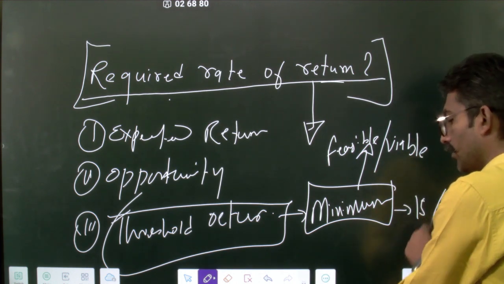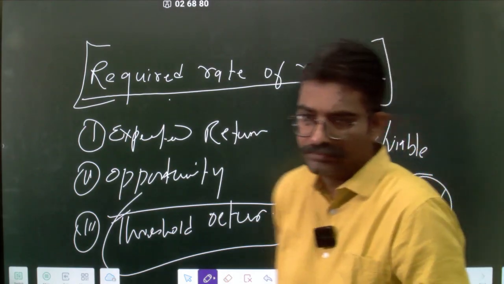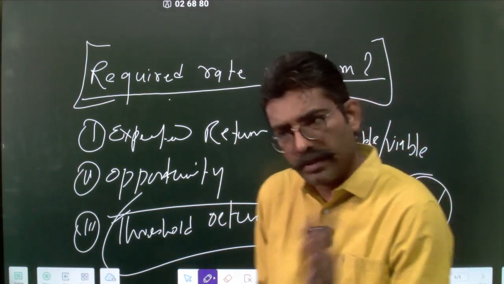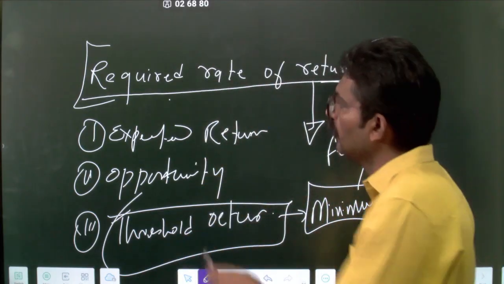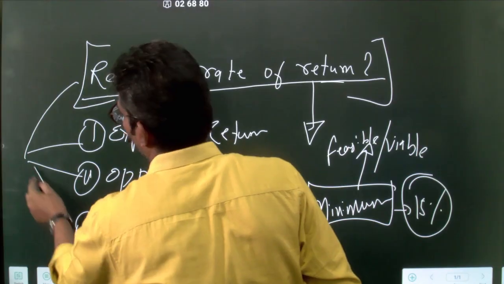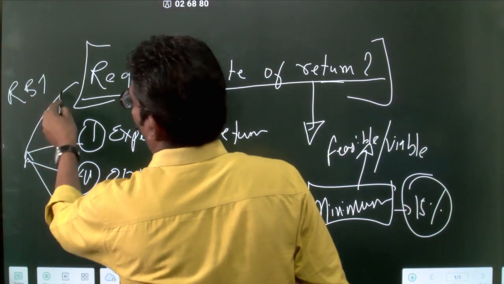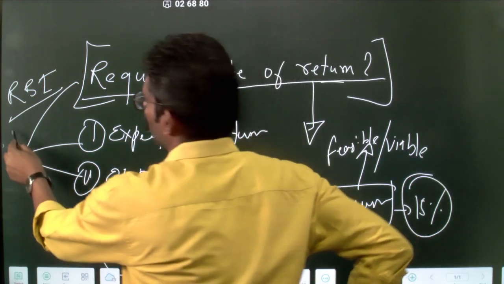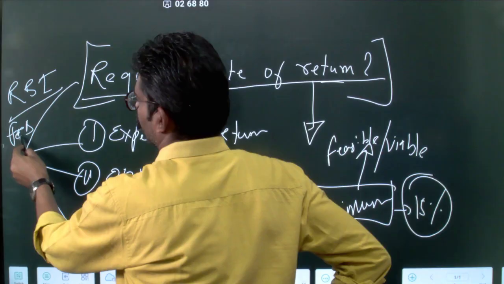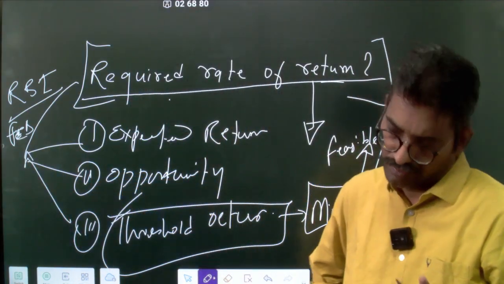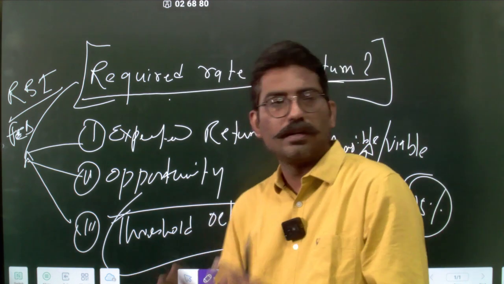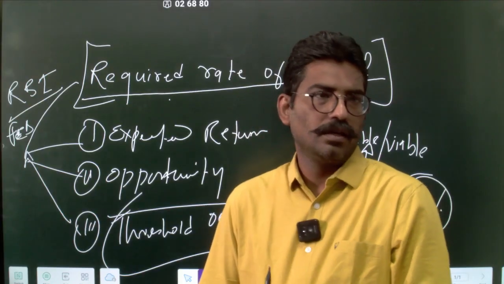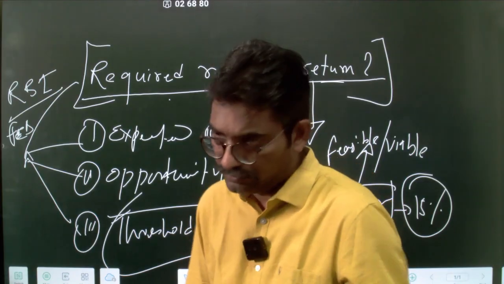Okay. Now the minimum rate of return is driven by the interest rate in the country. What is interest rate driven by? That we'll understand. So at the base of this, you are taking all the cues from RBI, and if you live in any part of the world, you are taking cues from the Federal Reserve, which drives the interest rate. Okay? So following the Federal Reserve or following the statements of the governor of the Federal Reserve, whoever he is, whether he is politically influenced or not.